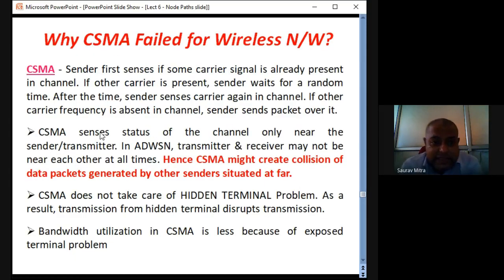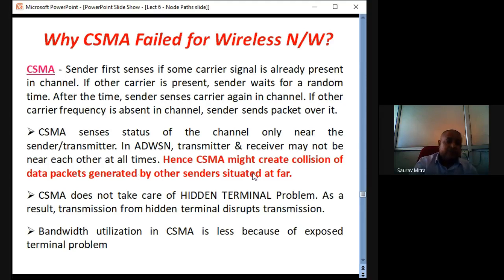But there is a problem with CSMA, and why CSMA failed in wireless network. That's why we had to go for some different kind of protocol like MAC. Okay, so what is CSMA? CSMA is sender first senses if some carrier signal is already present in channel. If other carrier is present, sender waits for a random time. After the time, the sender senses carrier again in channel. If other carrier frequency is absent in channel, then only sender sends the packet over it. CSMA senses the status of the channel.